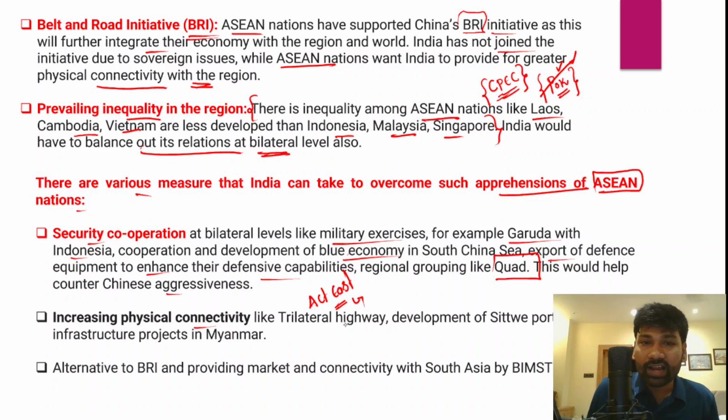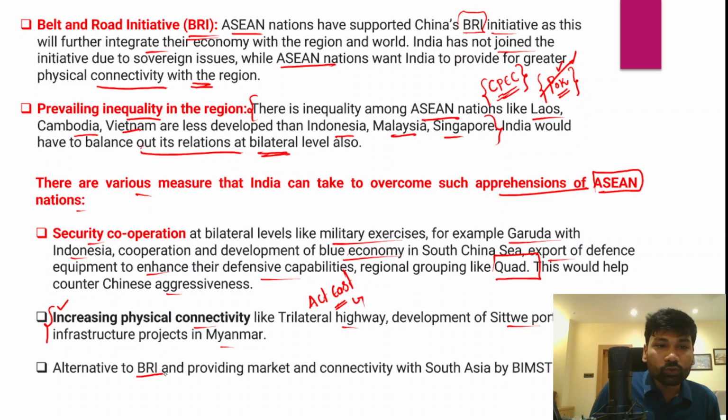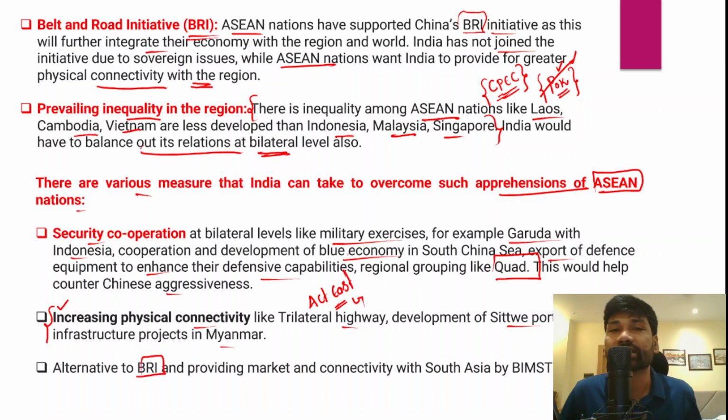So the trilateral highway between India, Myanmar, Thailand, and even the development of Sittwe port in Myanmar and infrastructure projects in Myanmar are very important for further improving India's connectivity with the rest of Southeast Asia. And an alternative to the Belt and Road Initiative of China should also be developed or proposed by India.